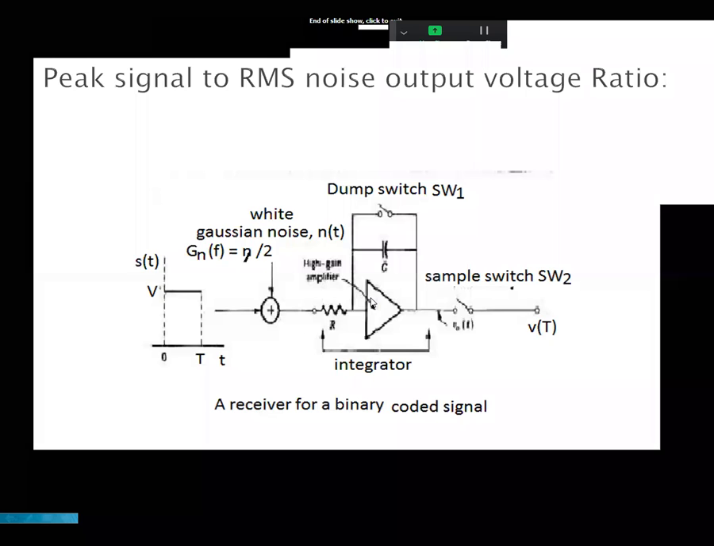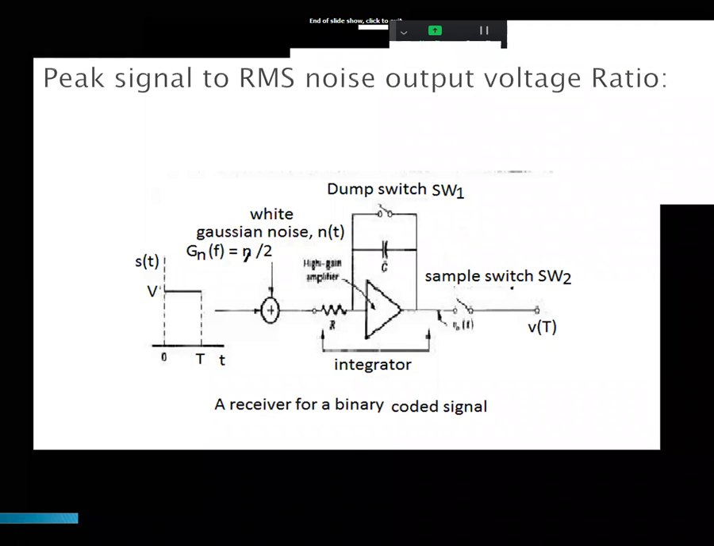Dumping is nothing but abrupt discharging of the capacitor after each sample. Sample means each bit interval. Okay, that is a dump.